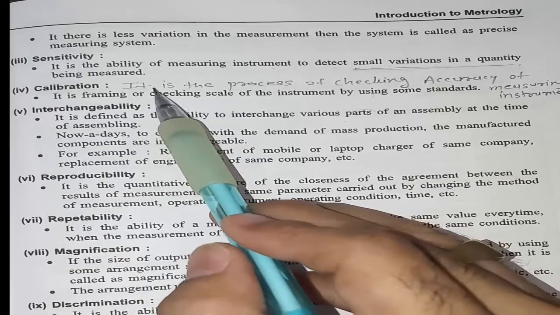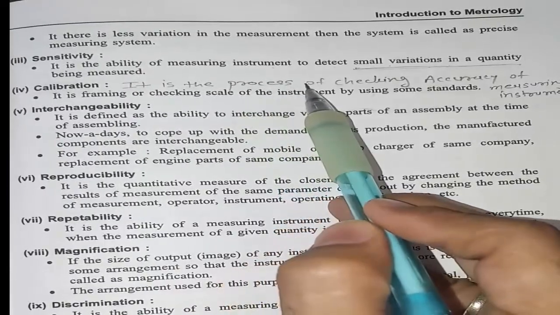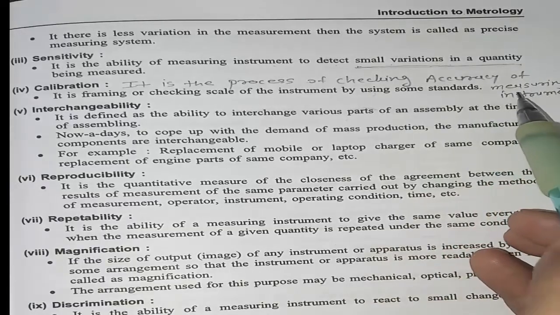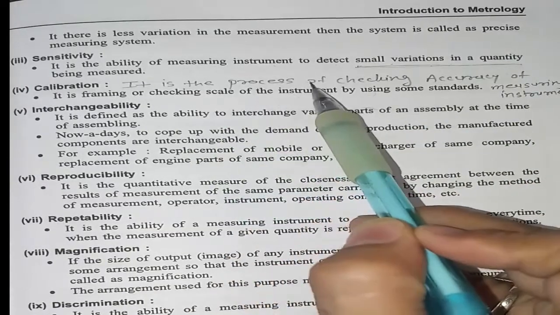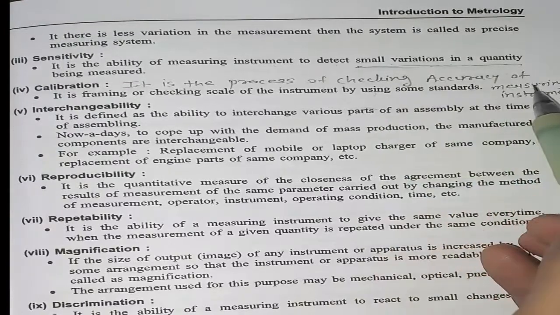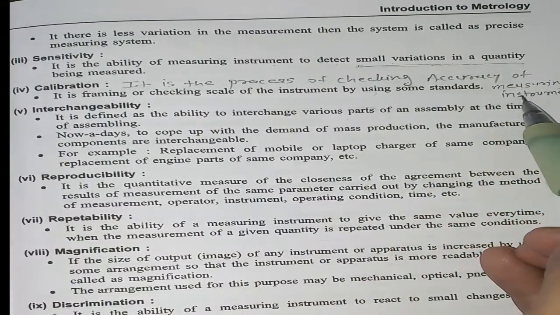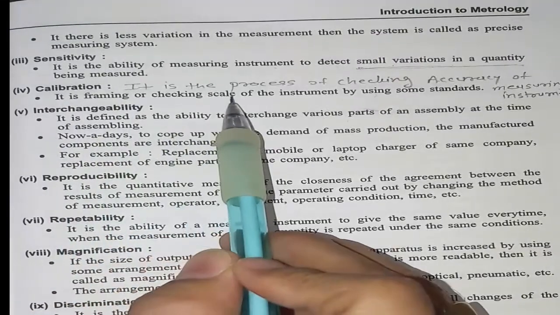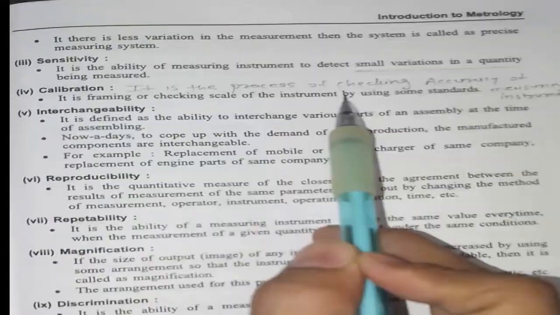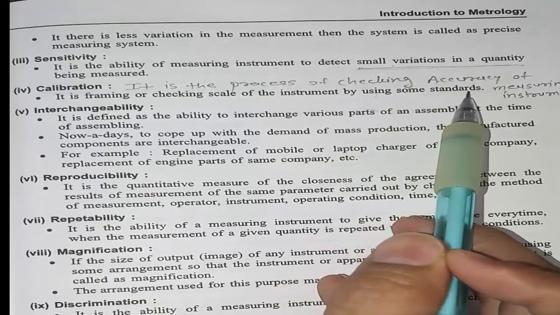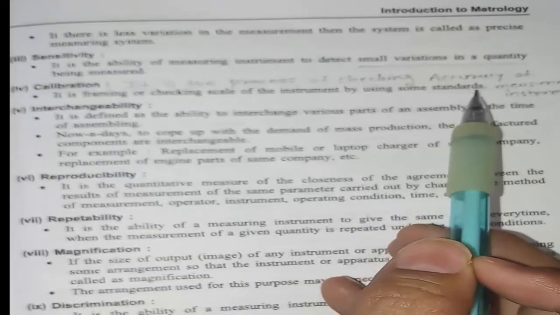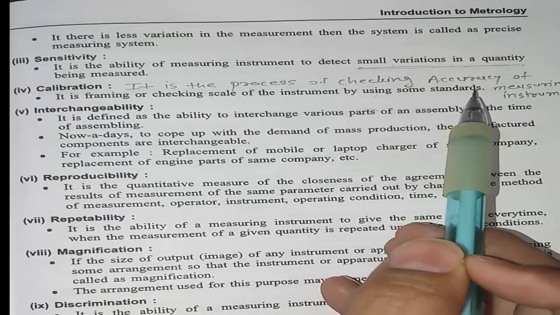It is the process of checking the accuracy of a measuring instrument. In other words, we can say it is the framing or checking of the scale of the instrument by using some standard. We have to check it by comparison with some standard. It is called the calibration.